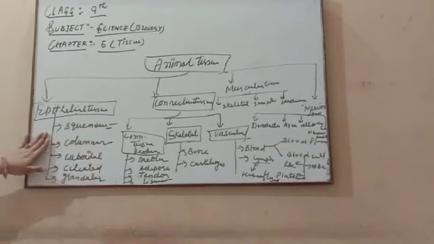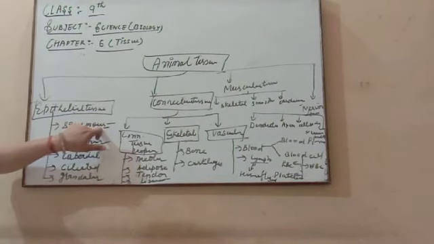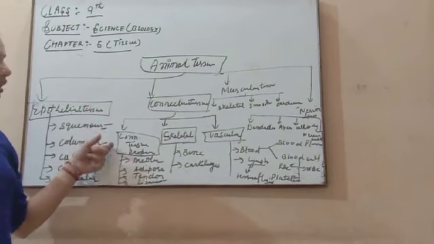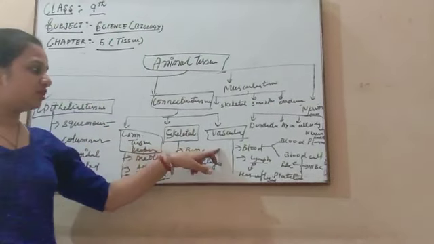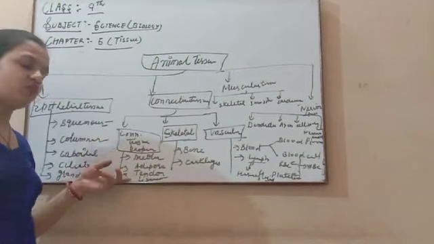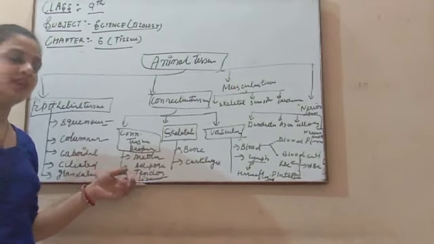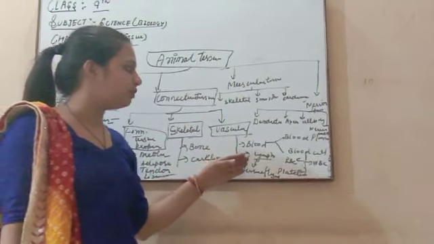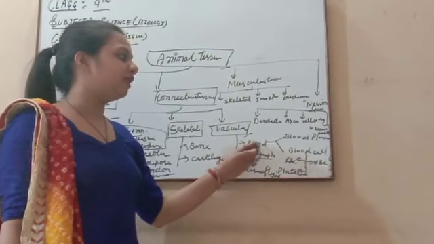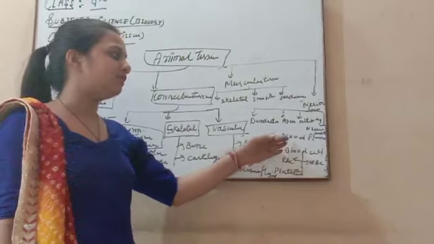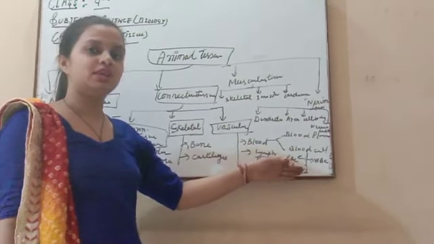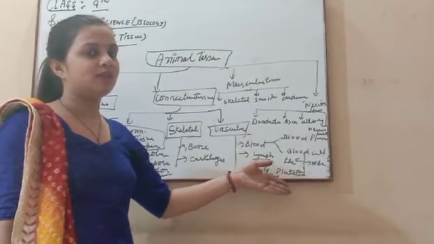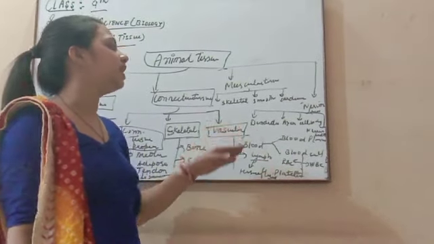Epithelial has five main parts, and squamous has two main parts on the basis of the number of sheets. Then connective tissue has three main parts: connective tissue proper, skeletal and vascular connective tissue. Connective tissue proper has four main parts: areolar, adipose, tendon, ligaments. Skeletal has two main parts: bone and cartilage. Vascular has two main parts: blood and lymph. Blood is further divided into two main parts: blood plasma and blood cells. Blood cells are of three main types: RBC, WBC, and platelets. All the different work is done by these types of blood cells in our body.